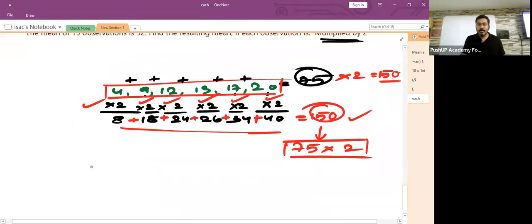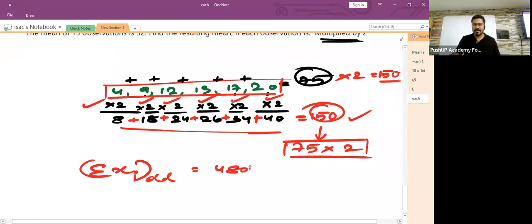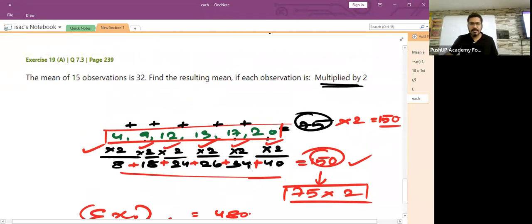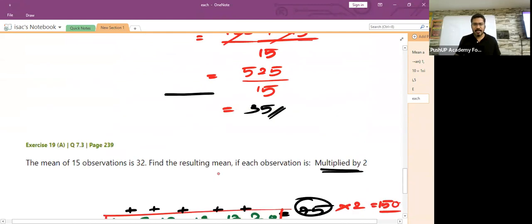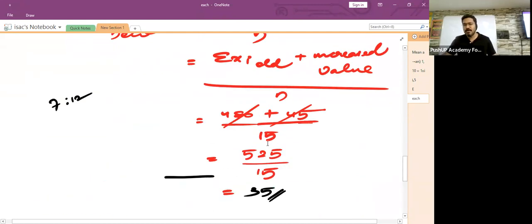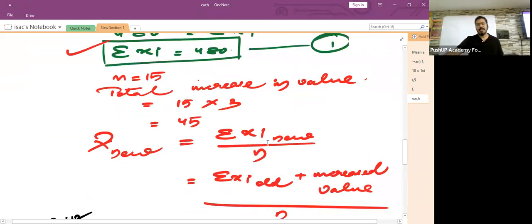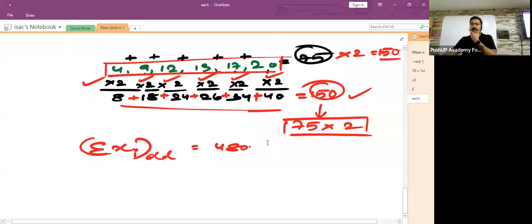My question was, how much was sigma xi, children? The old one. It was equal to 480, I think. Am I right? Sigma xi old was how much? 480. Right? Now they are asking us to find how much is the new average.